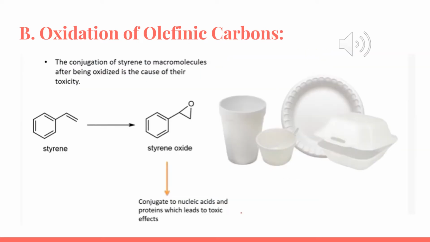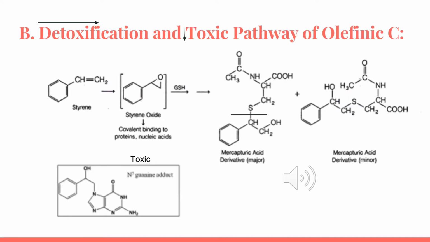Similar to the arene oxides, even though they are not as chemically reactive, epoxides from the olefins may exert some toxicity by attacking proteins and nucleic acids. For example, we can see here, styrene is being converted to styrene oxide, and now we have an epoxide ring, which can be toxic. However, there is a detoxification for the olefinic carbons.